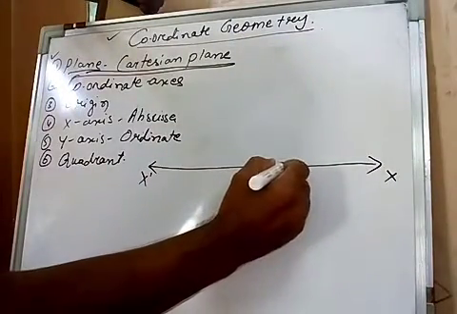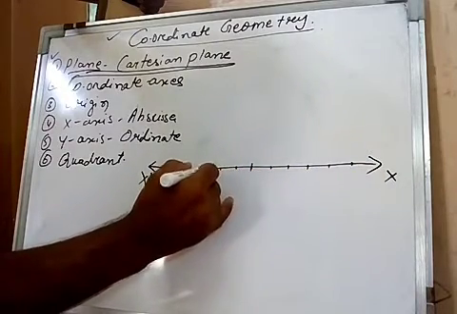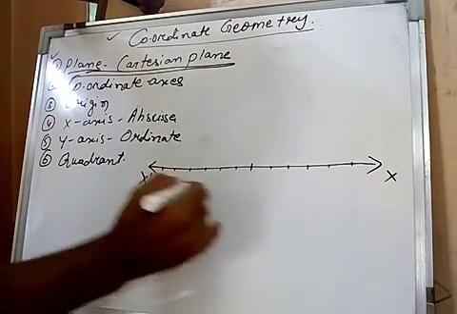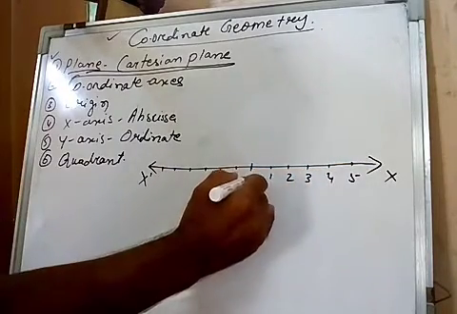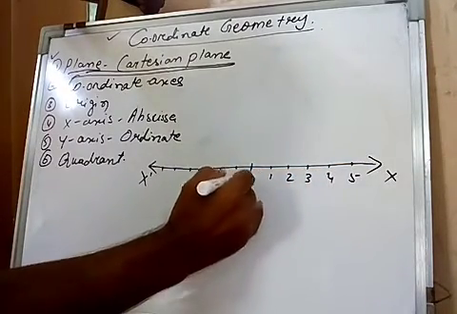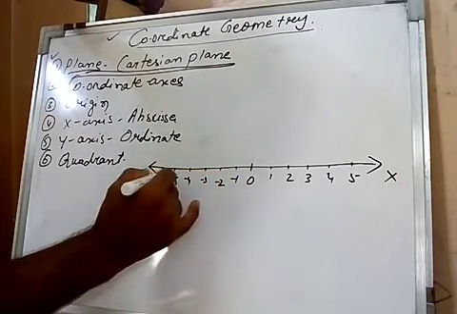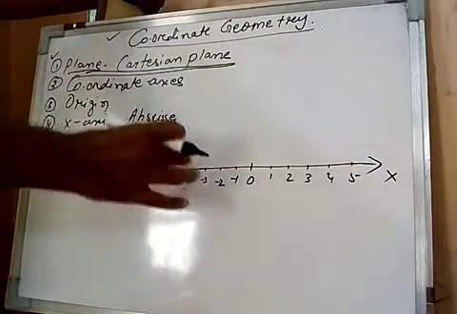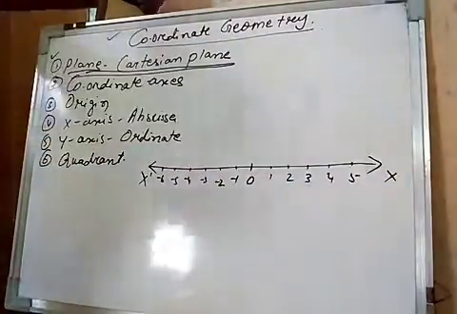On the right side we can represent all the positive values. So this is 1, 2, 3, 4, 5. This side 0, then -1, -2, -3, -4, -5, -6. All are at equal distance. Now this is the horizontal axis, that is the x-axis.